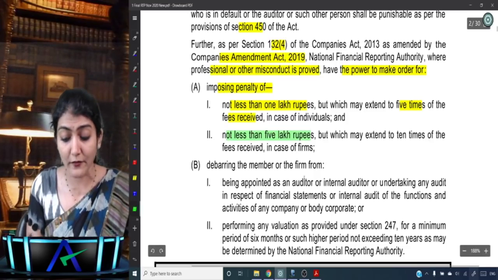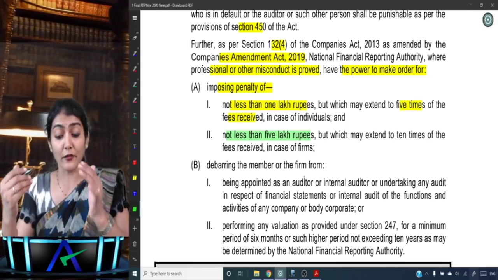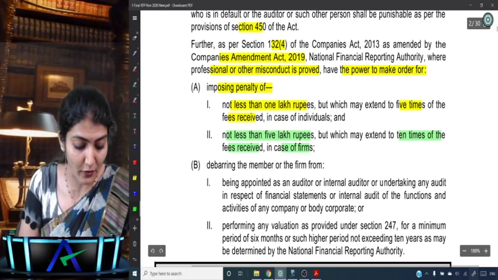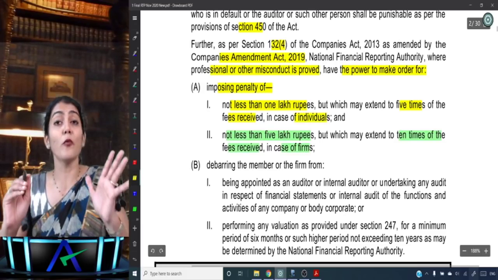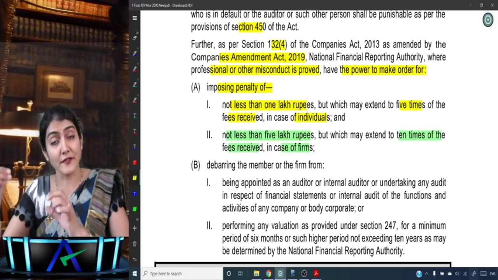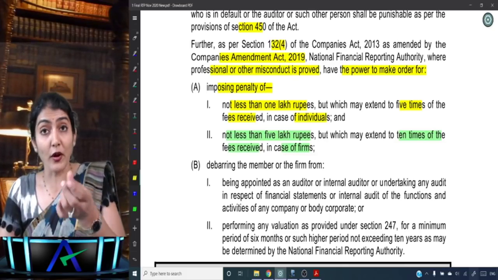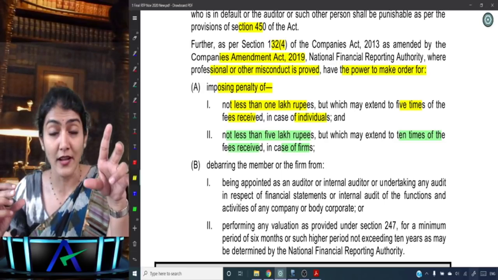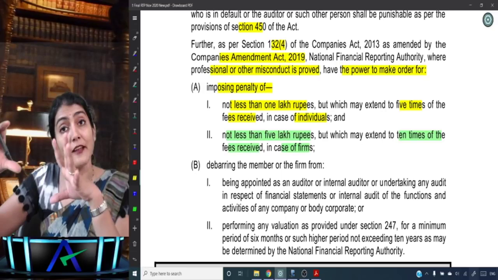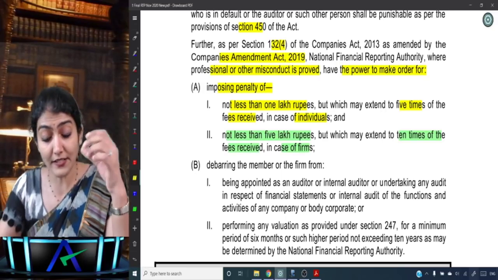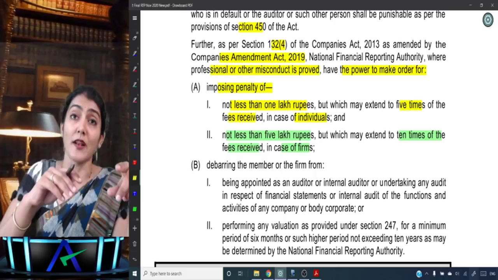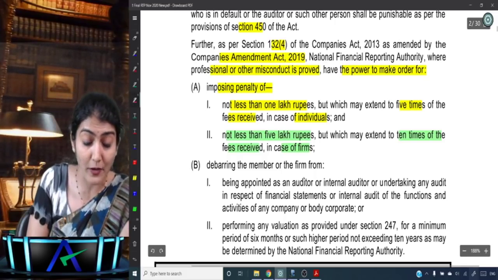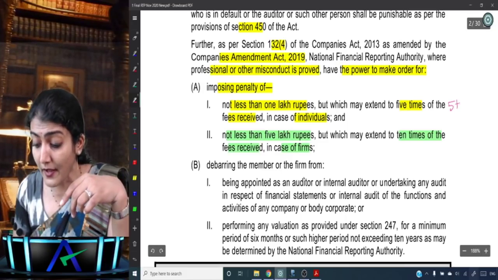So 1 lakh rupees in case of an individual and 5 lakh in case of the firm, but which may extend to 10 times of the fees received in case of the firm. So minimum 1 lakh, which may extend up to 5 times of the fees received. If the audit fee received by the individual is say 1 crore, then the penalty which could be put by NFRA could be up to 5 crore. If the fee received by the firm is say 1 crore, then the penalty could be up to 10 crore. So 10 times in case of a firm and 5 times in case of an individual.